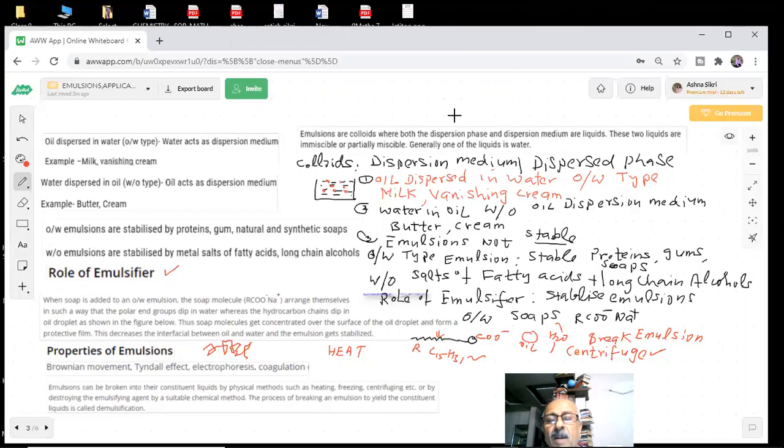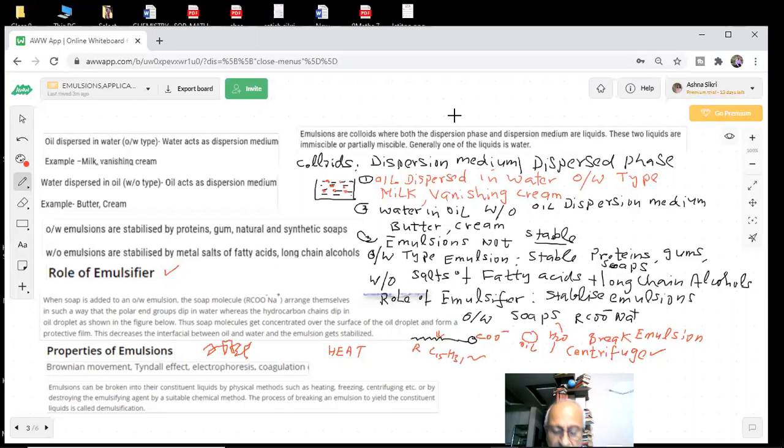Okay, so here what we are doing, students, the story is very clear: what are emulsions? Questions are like that. Give an example of oil in water, water in oil type of emulsions. What is an emulsifying agent? What are emulsifiers? Because without emulsifier, emulsions are not stable.